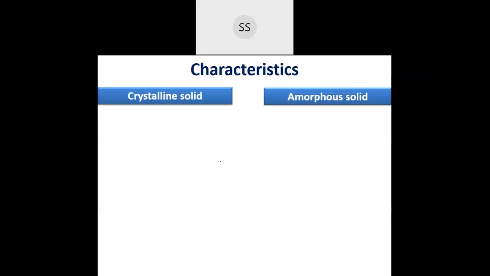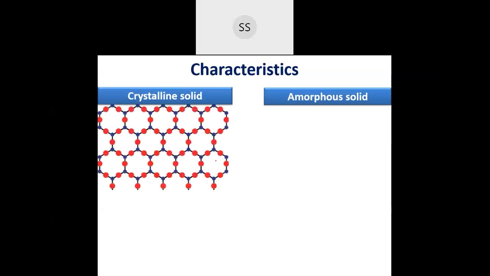I'm starting with the first characteristic. See this picture for the crystalline solid. If you observe, the atoms have a correct arrangement, and you see this particular pattern getting repeated one after the other. It is a hexagonal kind of pattern. Patterns can be different; different kinds of solids will have different arrangements. This arrangement is getting repeated and they have a correct geometrical shape.